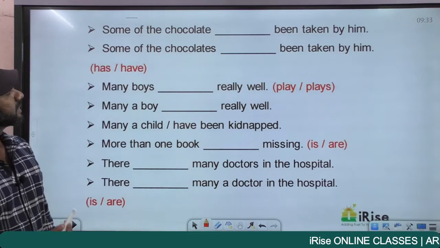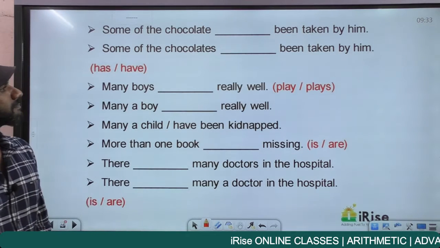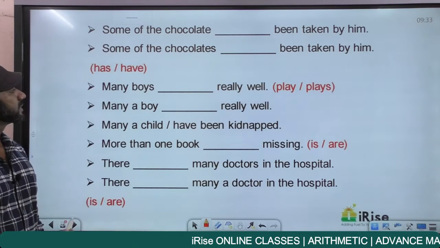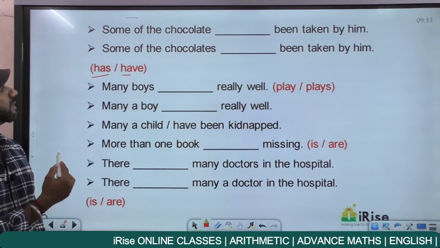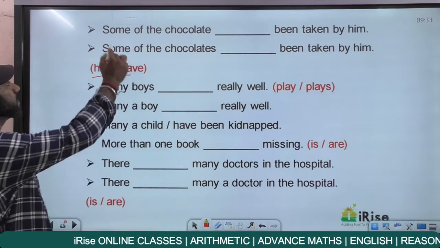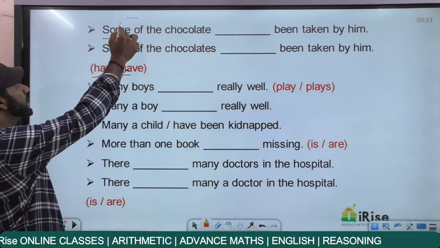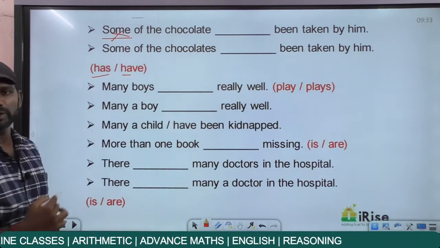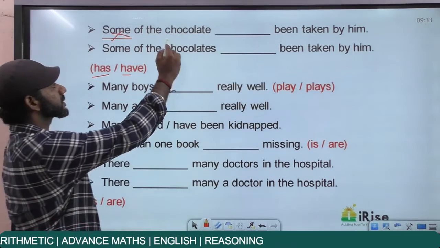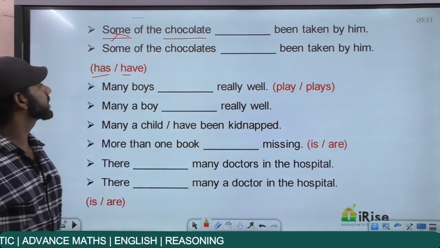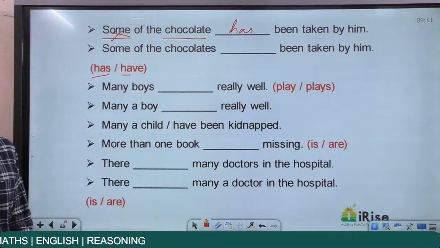Come to sentences now. Come to the first statement. Some of the chocolate dash been taken by him. The options are has, have. Has is singular, have is plural. Some of the chocolate. Some is a determiner telling us about the quantity of the noun chocolate. I told you, forget about determiners. So forget about some. Focus only on the noun in the sentence. The noun in the sentence is chocolate, singular. Verb must also be singular. Some of the chocolate has been taken by him.